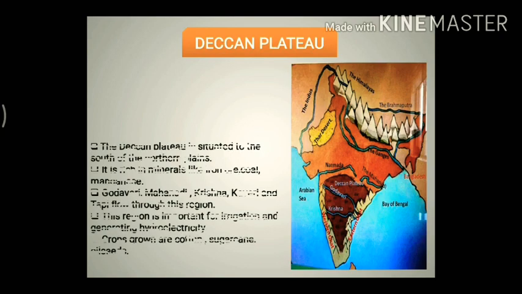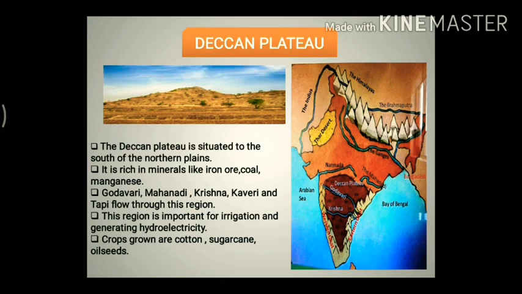Okay. The Deccan Plateau is situated to the south of the northern plains. So in the south of the northern plains we have the Deccan Plateau. It is rich in minerals like iron ore, coal and manganese. Now, as this Deccan Plateau is made of igneous and metamorphic rocks, these areas are very much rich in minerals. We get iron ore, coal and manganese in these areas.